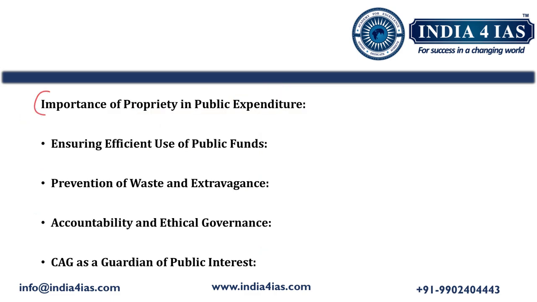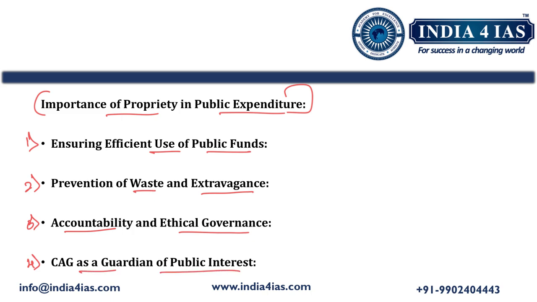Coming to the importance of the proprietary audit in public expenditure, the first one is that it ensures efficient use of public funds. It prevents waste and extravagance in public expenditure, that is, unnecessary expenditure. Then the third one is that it ensures accountability and ethical governance. And the fourth one is CAG as the guardian of public interest. That is, the proprietary audit ensures that CAG is the guardian of the public interest. It means the public funds are used efficiently, without any waste and unnecessary expenditure, and with accountability and ethical